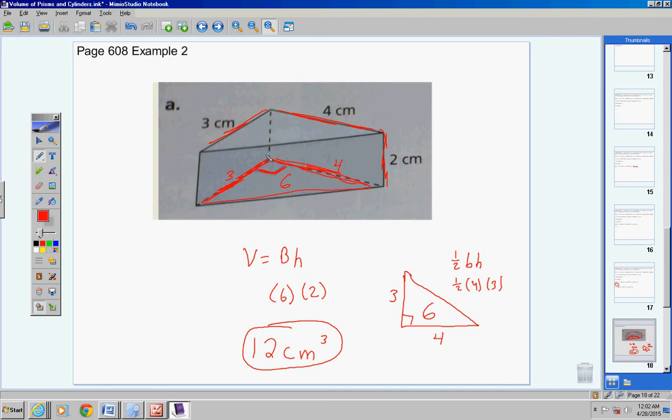Guys, if it helps you to draw the base, the figure off to the side like I did here, to find the area, then do it. Pretend you're up in the air. Here comes some more drawing skills, so get ready. Like you're flying here, okay? Put a cape on you. There we go. And you're up here looking down. You're looking down here with your eyes and you're seeing what this base would look like. It would look like this, a bird's eye view. Okay? Alright, that's finding the volume of a right prism.